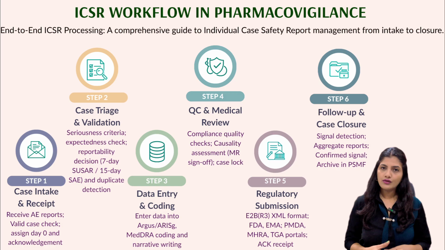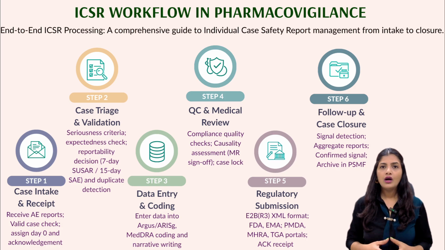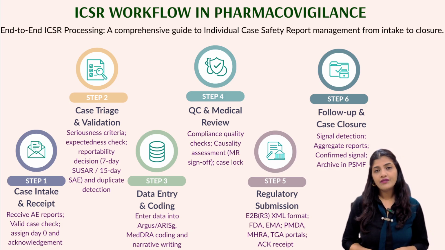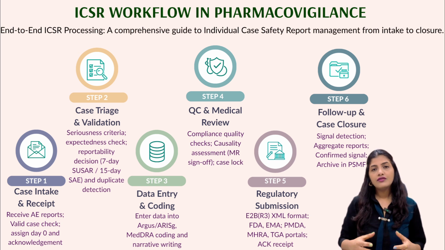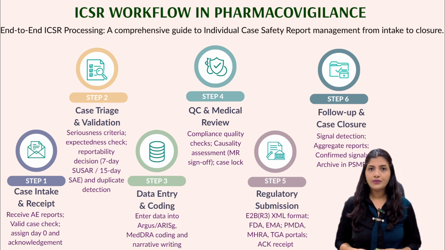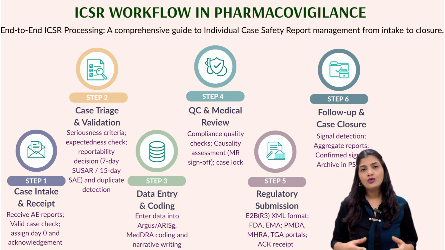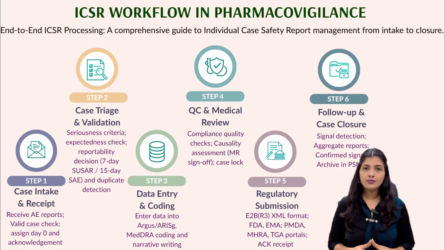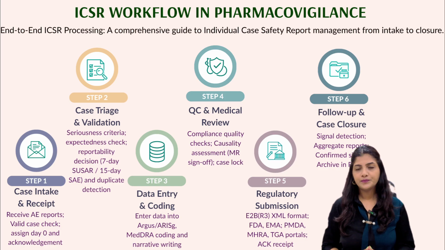Then if a signal is confirmed, it goes to the safety committee, then to the health authority and can result in a label update, a warning added to the drug's information, or a direct communication to healthcare professionals. Then finally, all case documents are archived in the PSMF, the Pharmacovigilance System Master File, which regulators inspect to verify whether the entire system is working correctly or not.